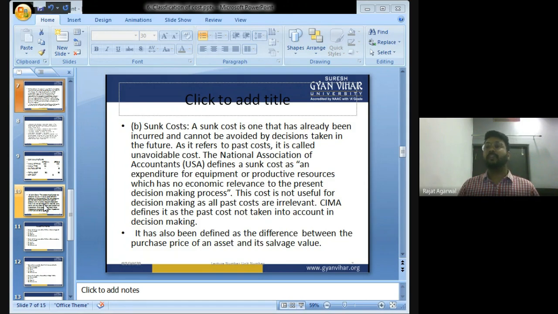Now I'm thinking that if I had purchased the factory in Gujarat only, then I could have saved this transportation expense. But now, because I have purchased the factory in Jaipur, it cannot be avoided. So, sunk cost is the one that has already been incurred and cannot be avoided by any decision taken in future.